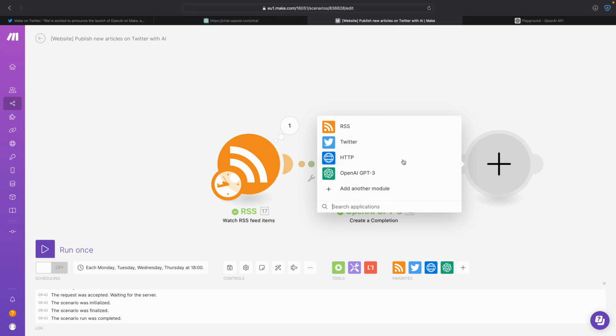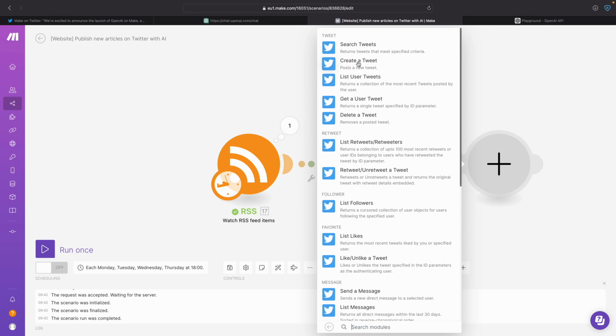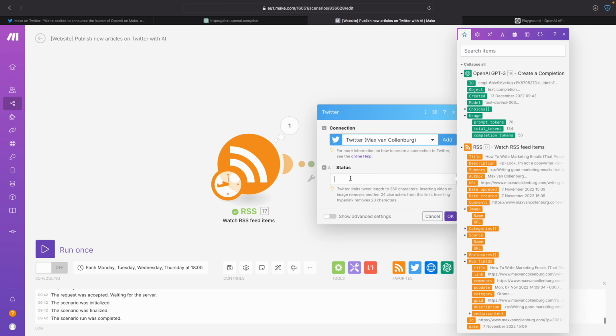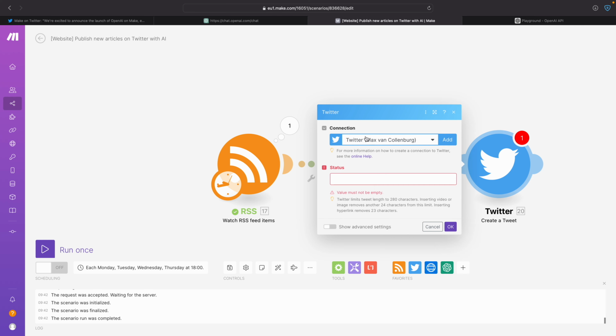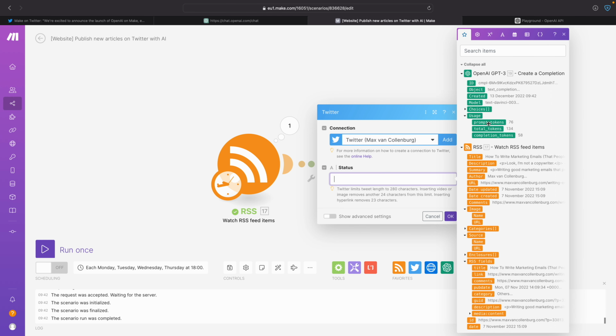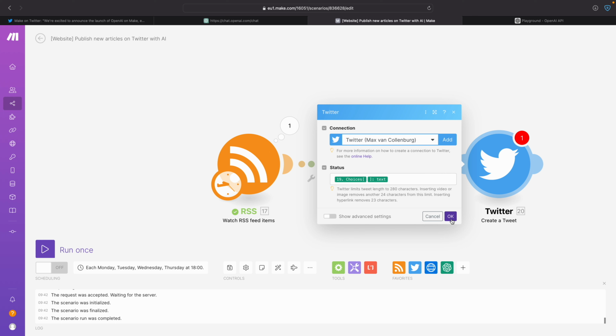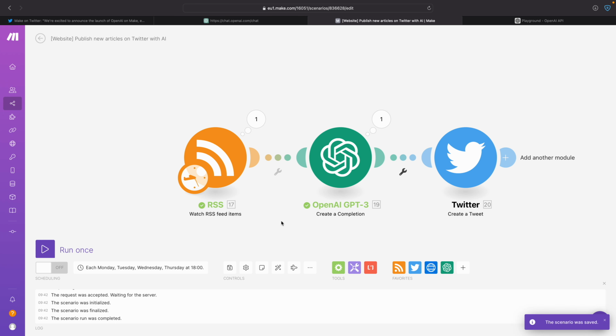So then, yeah, okay. Then I can just say here, Twitter, create tweet. And then here, the status is the tweet, I guess. I'm not doing this so often. And then choices. And then I'm just going to grab here the first. So you see here that this is an array. So if I would create multiple, it's going to create multiple collections inside this array. But now I'm just going to here do text. So then it's going to grab the first one in the array. So I click here, save.